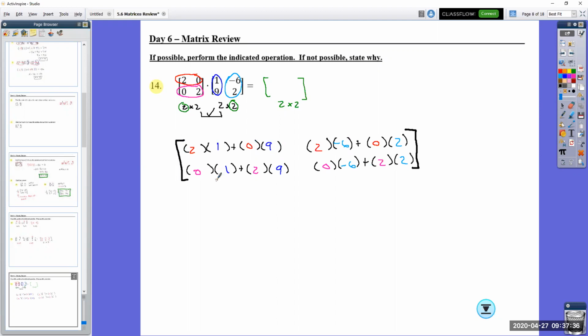It looks like in each one of these, there's something that cancels out and is a 0, so I'm going to cross those off so I don't have to do that multiplication. And that makes our job a little bit easier. 2 times 1 is 2. 2 times 9 is 18. 2 times -6 is -12. And 2 times 2 is 4.